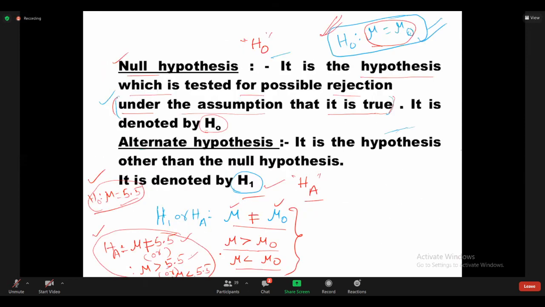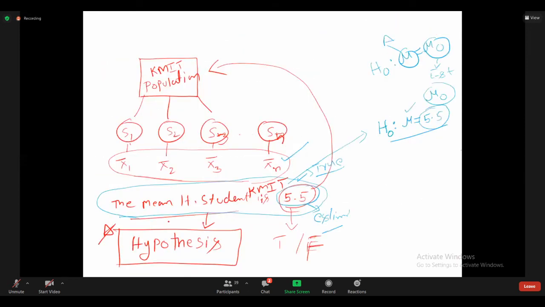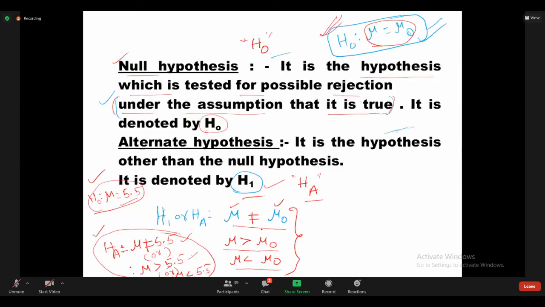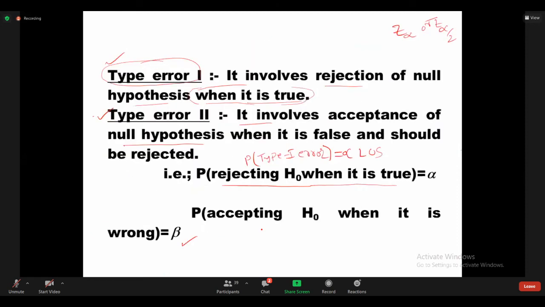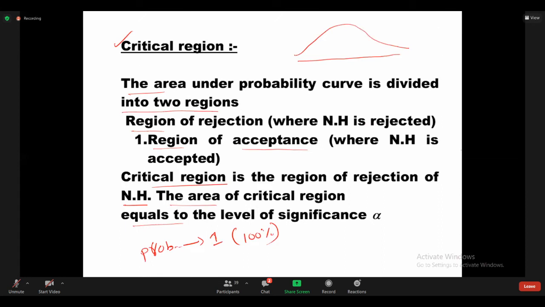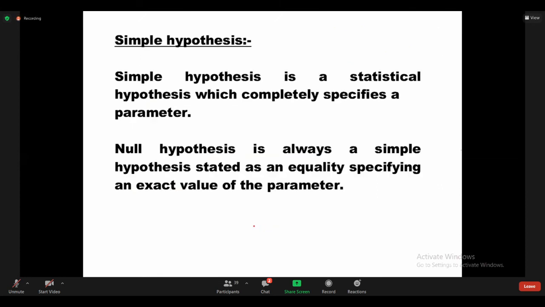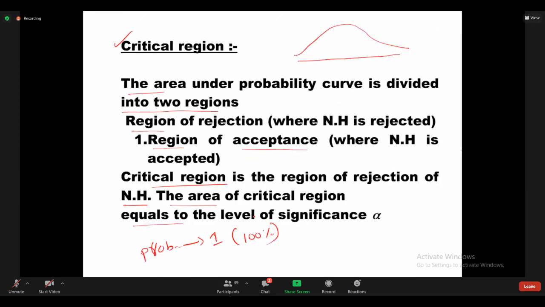Just now I gave one example. My statement is that the mean height of the students in KMIT is 5.5 inches.